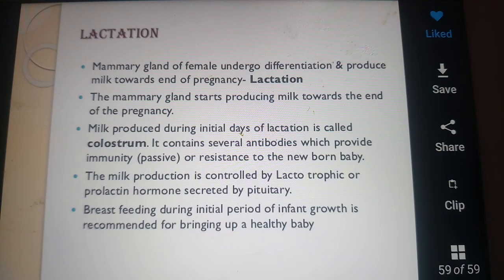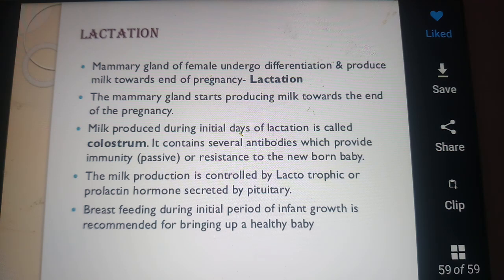Next we shall see the last part of the lesson, called the lactation. Immediately after delivery, the baby should be fed with milk. We already studied the mammary glands in the females. The mammary glands undergo differentiation and produce milk towards the end of pregnancy. This process we call lactation. Understood? This helps the mother in feeding the newborn baby.